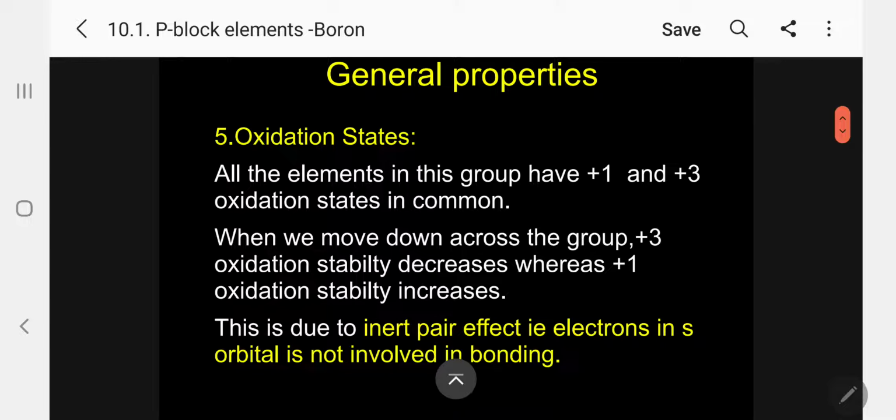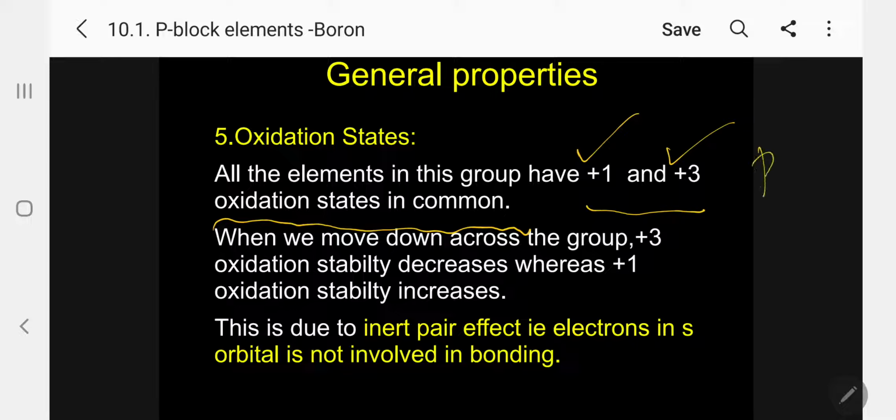The oxidation state. This is the most important topic here under the boron family. What is oxidation state? An element, by either losing electrons or gaining electrons, will have an oxidation state. Losing electrons gives a positive oxidation state, gaining electrons gives a negative oxidation state. So this is actually boron. All the elements in this group have +1 and +3 oxidation states in common.